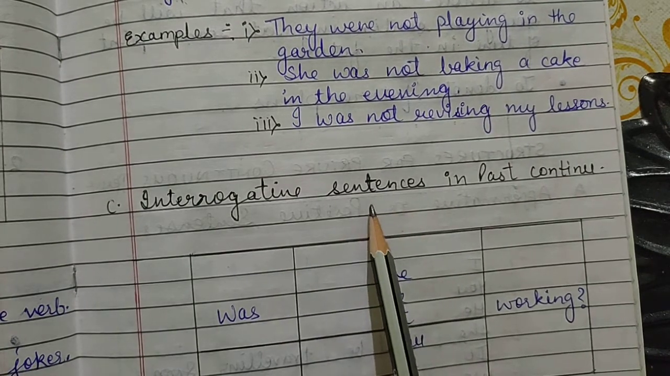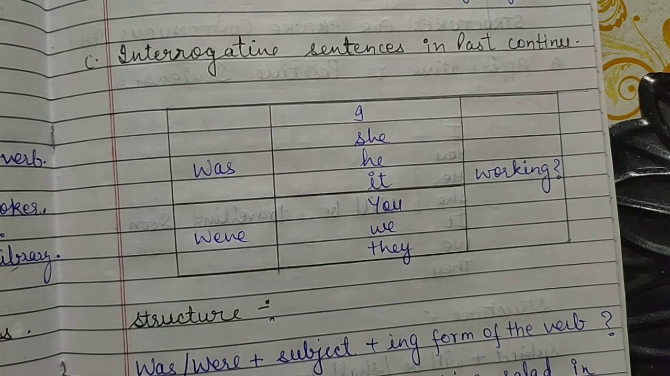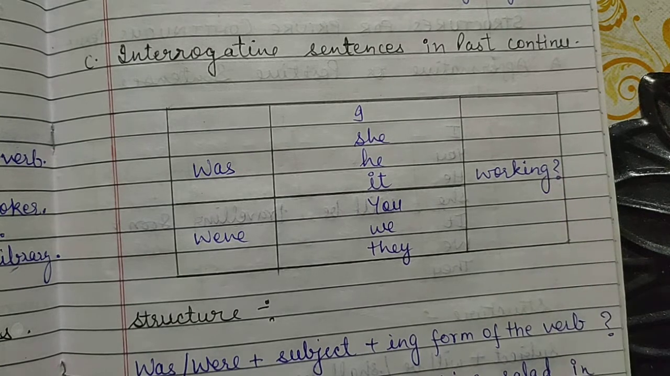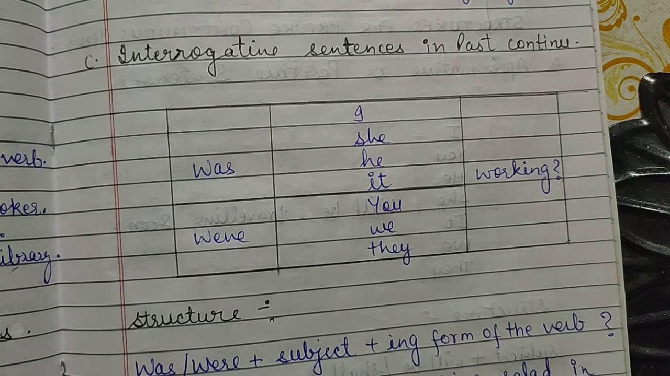Now interrogative always means questions. So here you can see again the format, or you can say the columns, I have made 1, 2, 3. The first column has was and were, the second has I, she, he, it, you, we, they, and the third column has the verb working, and a question mark. So basically a question mark means it is an interrogative sentence. And in every interrogative sentence, I have told you many times that whenever we are writing an interrogative sentence, we just change the position of the helping verb and the subject.